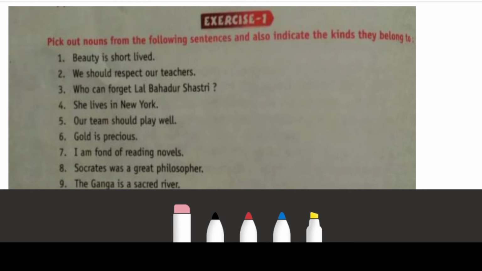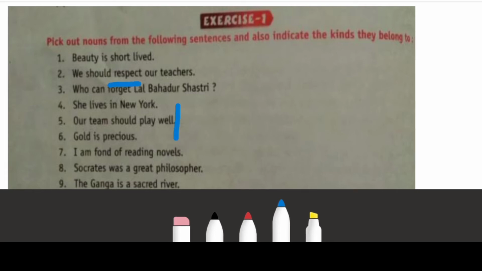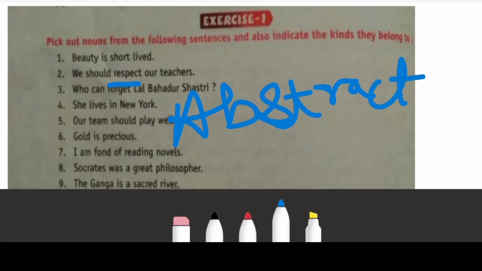Second one, we should respect our elders. We should respect our teachers. What is the noun here? Respect. Respect is again what? Abstract noun. Okay, abstract noun.